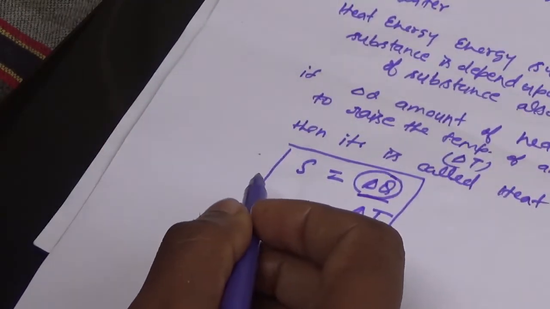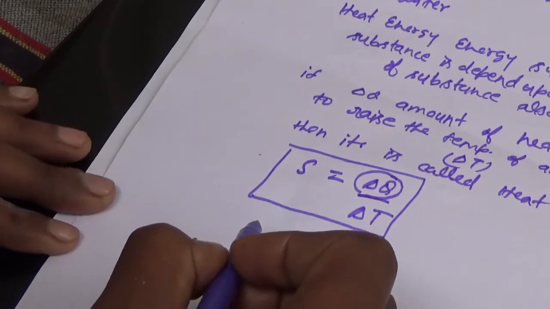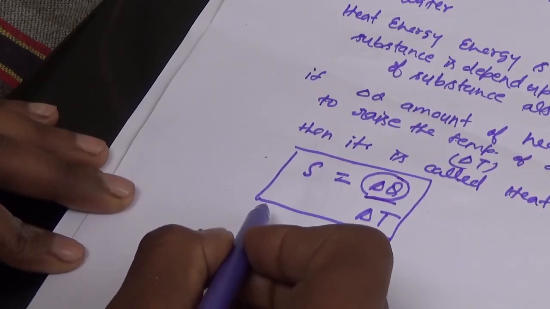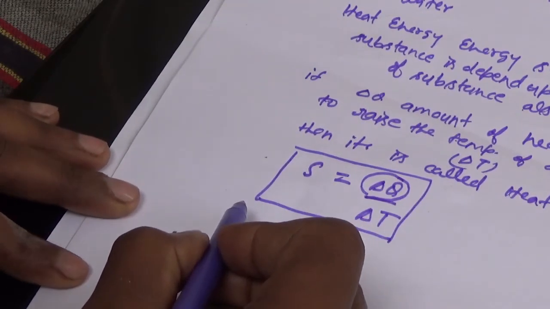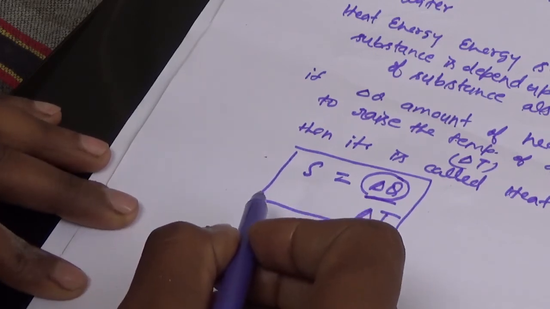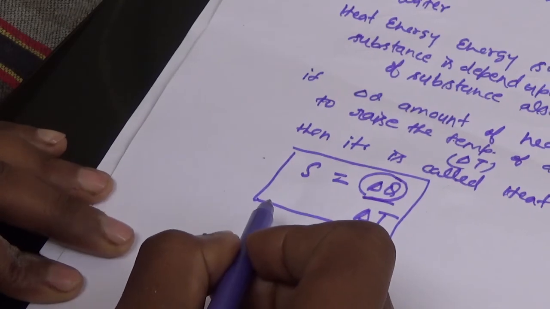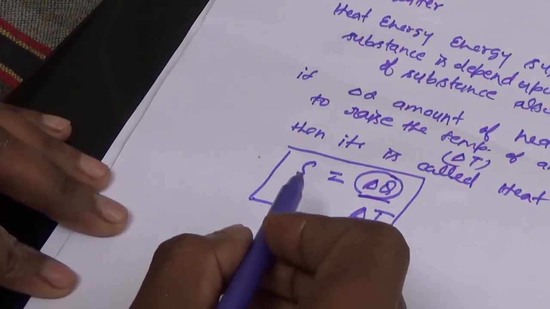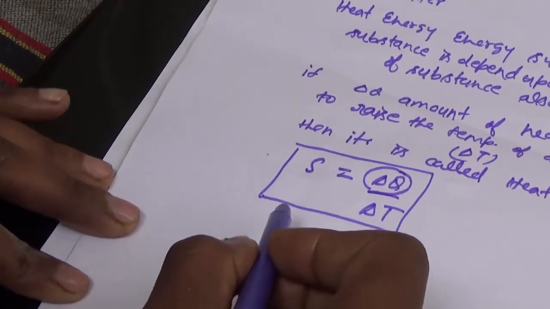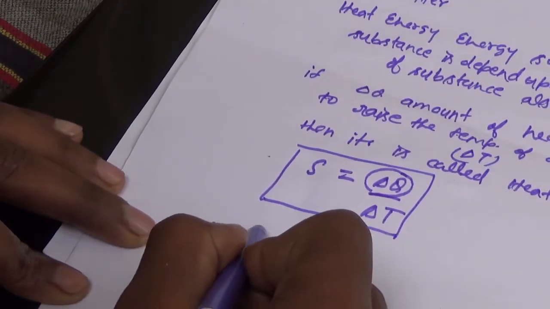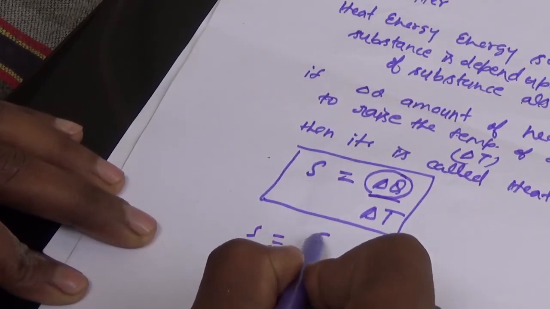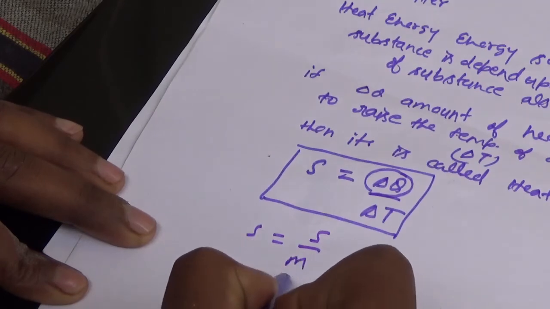If we want to find the specific heat capacity, then as we considered in the third step, every substance also depends upon the nature. So after combining this third step, we can say the specific heat capacity is denoted by small s, and it is S by M, per unit mass.